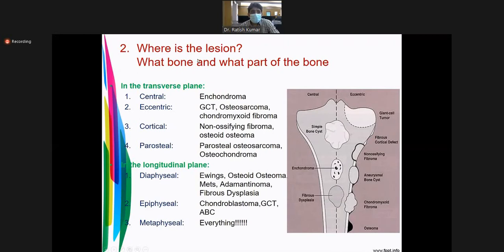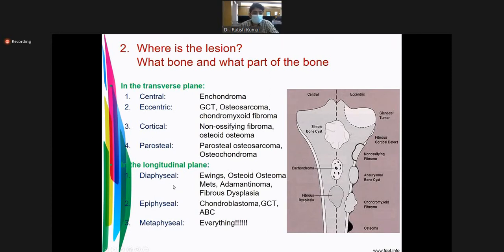Second thing is, where is the lesion? What bone and what part of the bone is involved? What bone, just like this is a tibia. And second thing, what part of the bone is involved? You will see both planes, transverse plane and longitudinal. This is a transverse plane, this is a longitudinal plane. In the longitudinal, this is the epiphyseal region, this is the metaphyseal region, this is the diaphyseal.